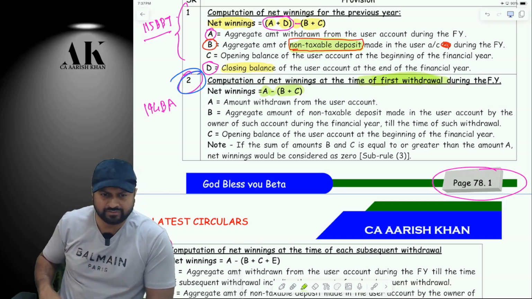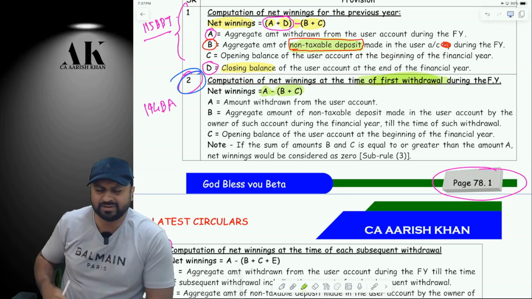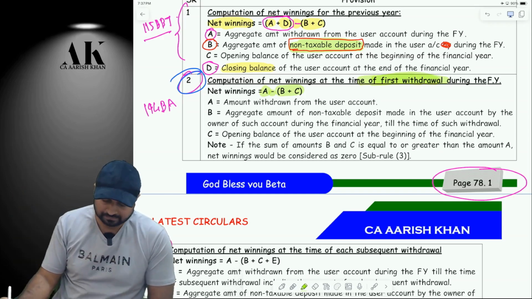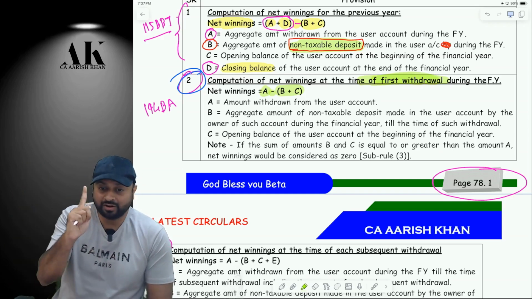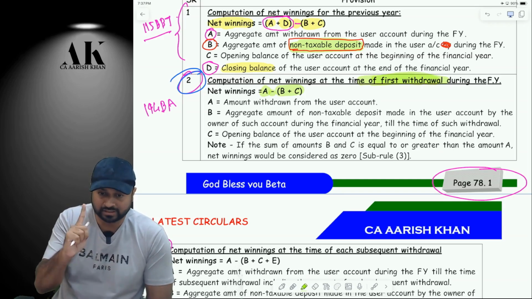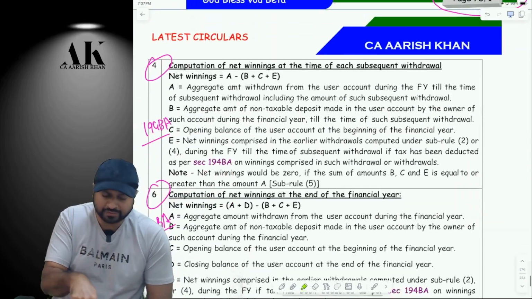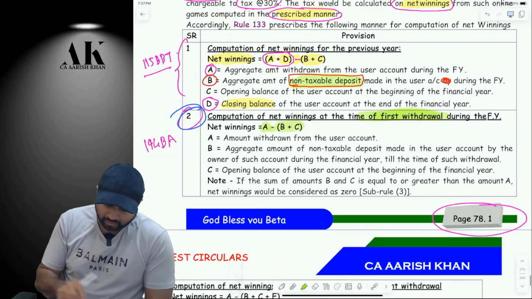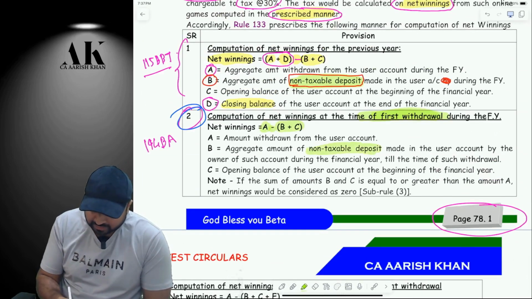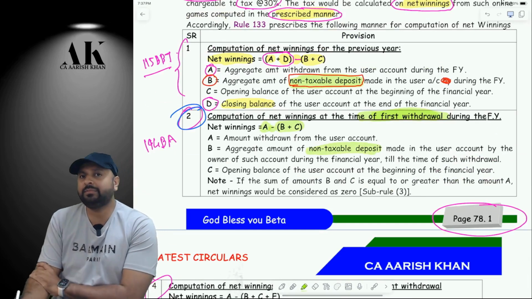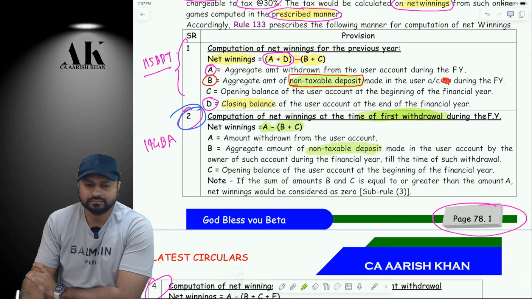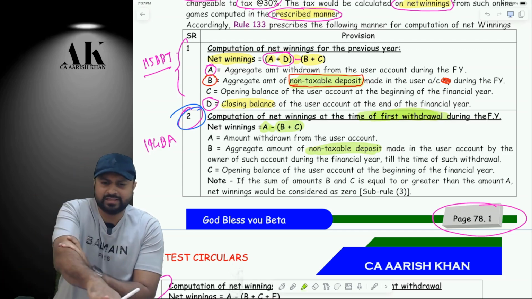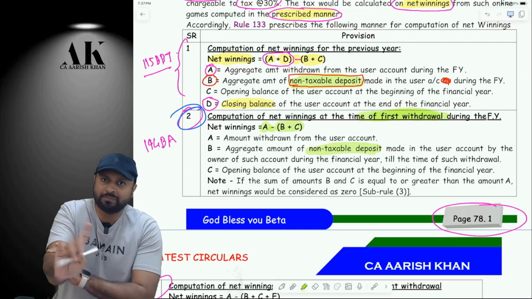Okay? Read please. What is A? A is the same as what we have done earlier. What is A? Please tell me. Amount withdrawn. Whatever amount you have withdrawn. Which withdrawal? First withdrawal of the year. Then only you will come in the box. Otherwise, you will go to the next box, if you are doing a subsequent withdrawal. Are you clear? What is B? B is the same thing, non-taxable deposit. Non-taxable deposit means whatever you have deposited from your taxable sources in the Dream 11 account on which you will not pay tax again, right?